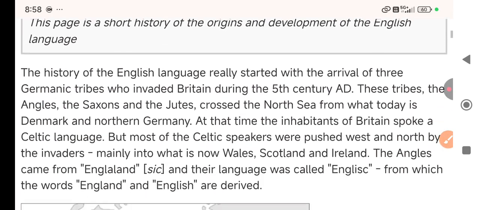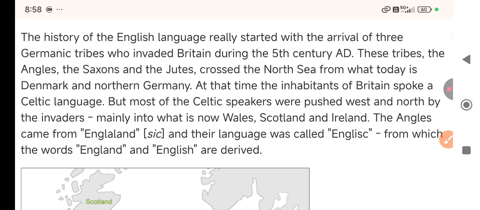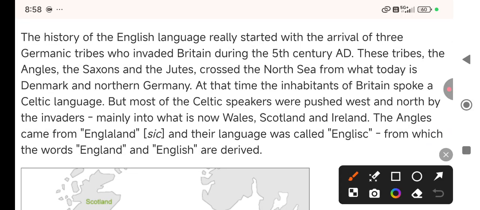These three tribes were the Angles, the Saxons, and the Jutes. They crossed the North Sea from what today is Denmark. So they had come from Denmark and northern Germany.